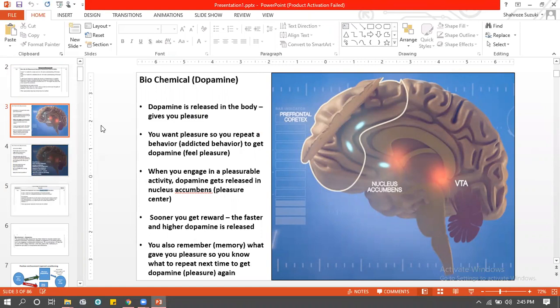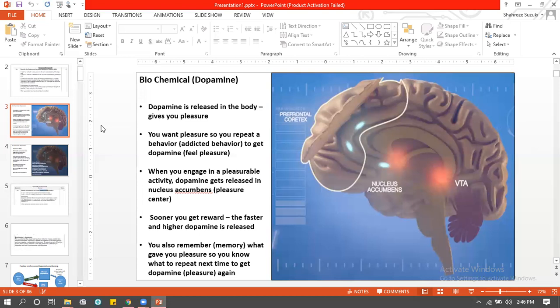And biochemical perspective is all going to be about neurotransmitters. कौन से neurotransmitter के यहाँ पे बारे में बात करेंगे? Dopamine. So basically, they say that the dopamine is released in your brain when you get pleasure. So whenever you feel pleasure, whenever you feel good, that is all dopamine coming into play. जब अच्छा महसूस होगा, that's dopamine. So naturally, if you feel good once, you want to feel good again, right? So naturally, you want dopamine again.